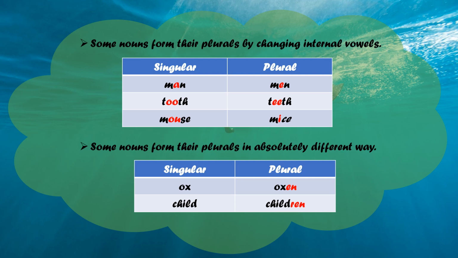Now some nouns form their plurals in an absolutely different way, in a totally different manner. See, like the singular form is ox and the plural form is oxen. The singular form is child and the plural form is children. So you can see yourself, it's an absolutely different manner to change the singular to plural.